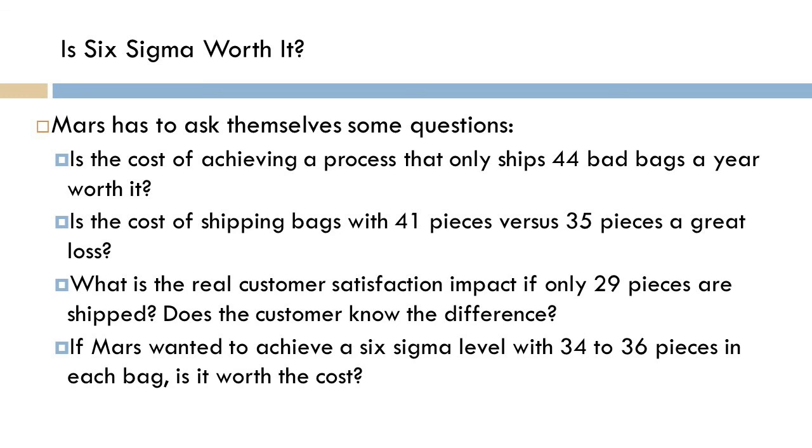So Mars has to ask themselves some questions about Six Sigma. Is it worth it? Is the cost of achieving a process that only ships 44 bad bags a year worth it? Is the cost of shipping bags with 41 pieces versus 35 pieces really a great loss to them? What is the real customer satisfaction impact if only 29 pieces are shipped in a bag? Does the customer even know the difference? Now, if Mars wanted to achieve a Six Sigma level of between 34 and 36 instead of 29 and 41, what would it cost them? And would it be worth it?